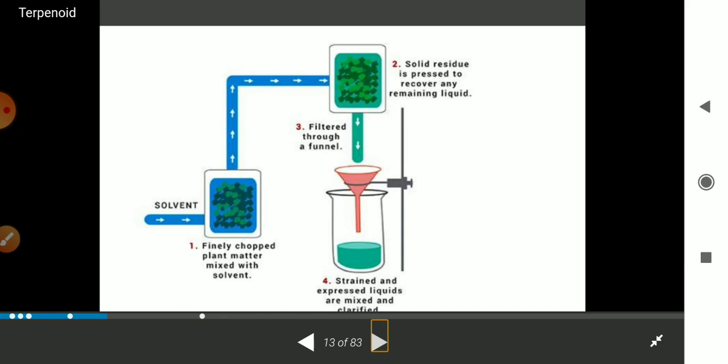So you can see in this process, in the first step, the finely chopped plant material is mixed with the solvent. After this it has to stay for days, and then the solid residue is pressed for recovery, any remaining liquid is filtered with the funnel, and you can strain and express the liquid and the mixture here over in a beaker.